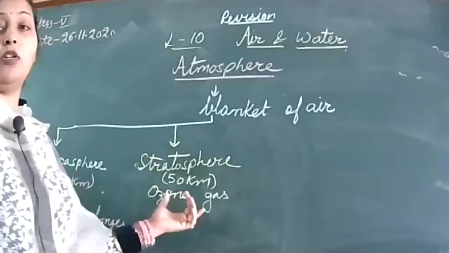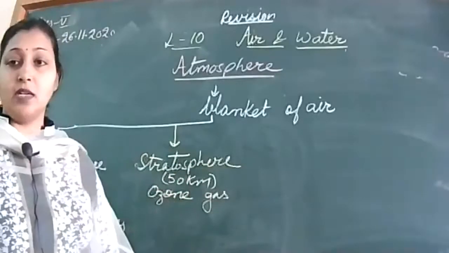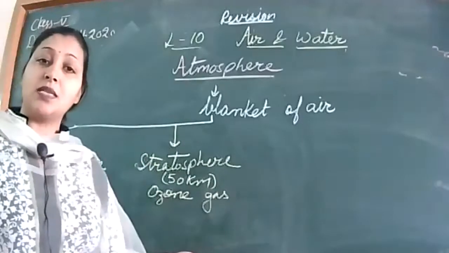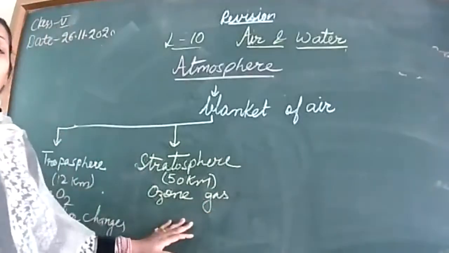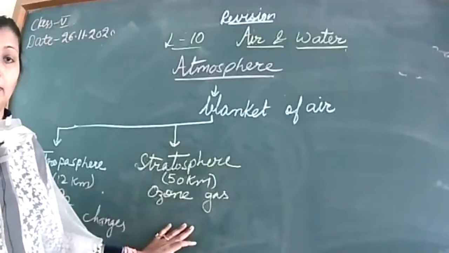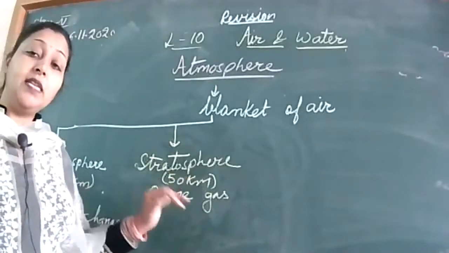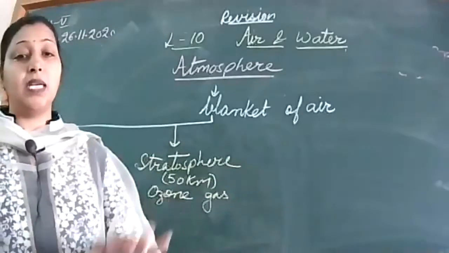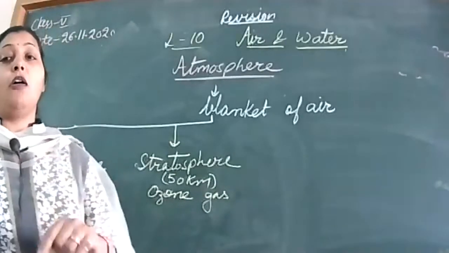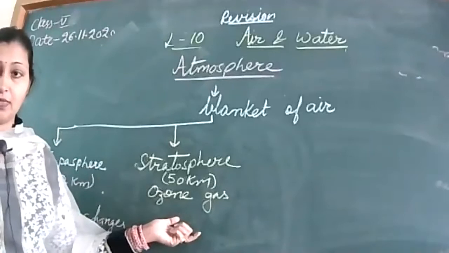If this layer was not there, everybody would have sunburns and skin diseases. So this is one of the most important layers. It protects us from the harmful UV rays, which can cause skin allergy and skin diseases, and also affect our eyes.